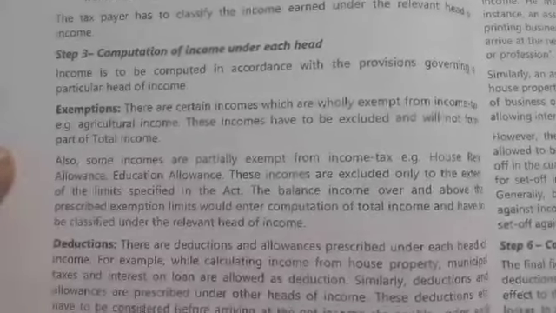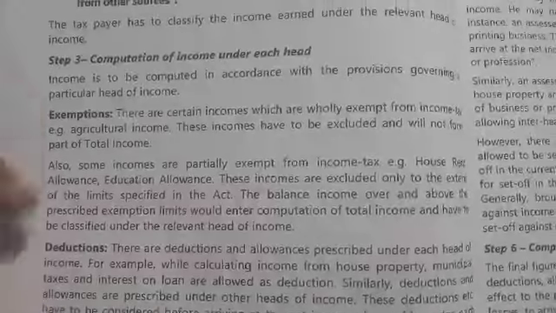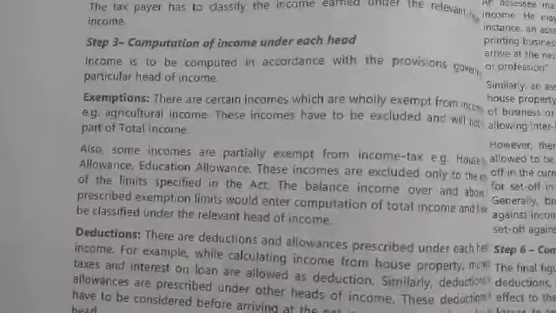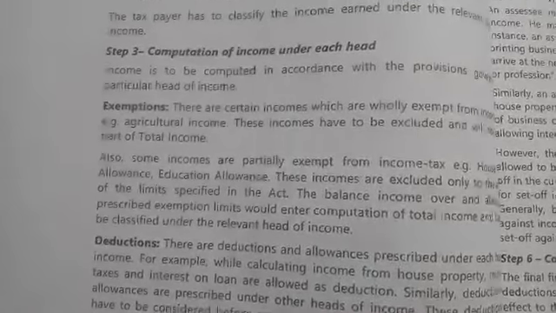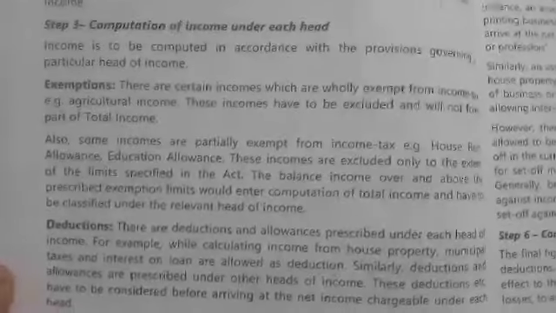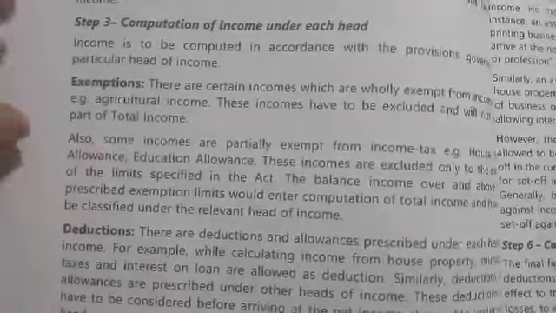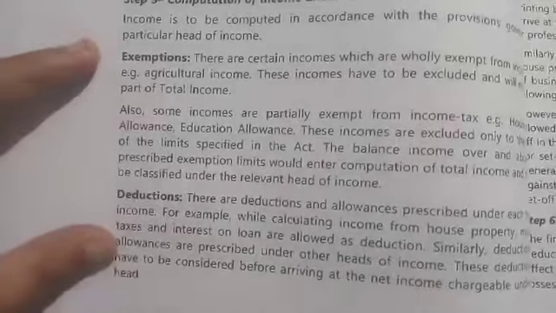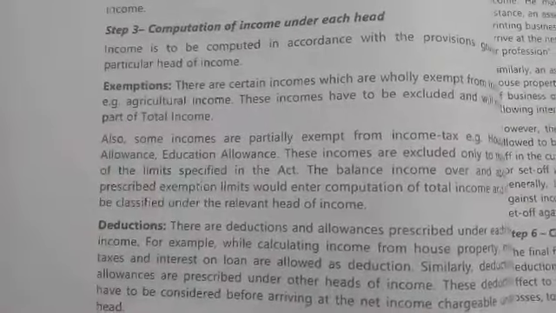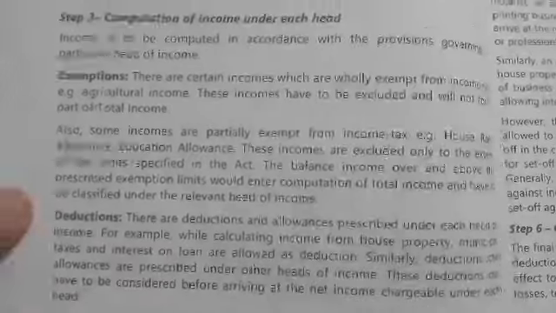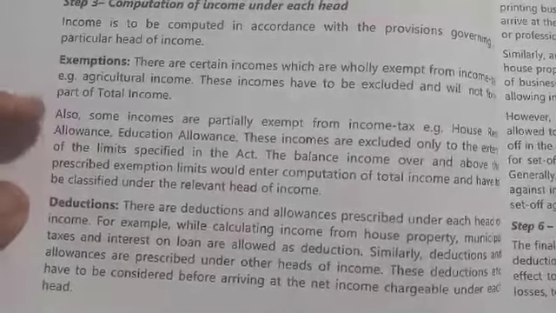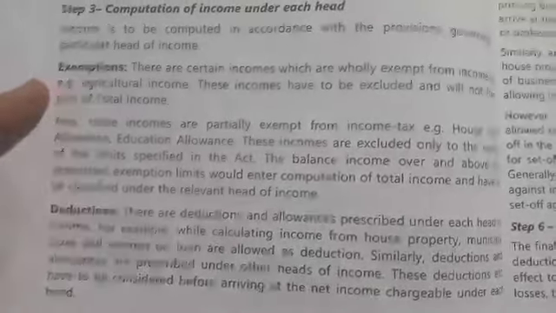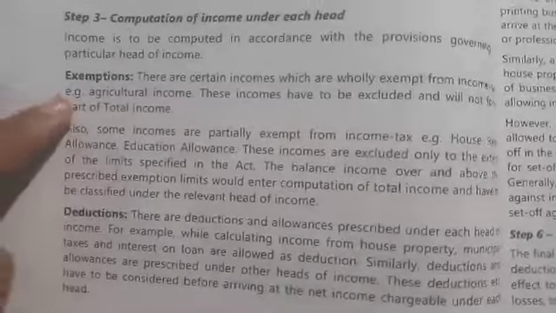Now computation of the income under each head. As we classified the income under all the heads, we'll compute the income earned under each head. Under each head there will be some exemptions or deductions. Based on this, we'll compute income under each head. Example: exemptions are given in section 10 of this act.